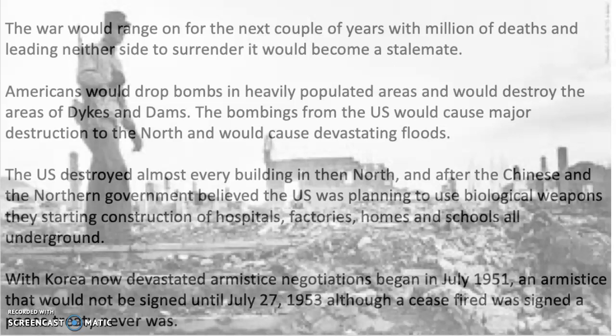With Korea now devastated, armistice negotiations began in July 1951, an armistice that would not be signed until July 27, 1953. Although a ceasefire was signed, a peace treaty never was.